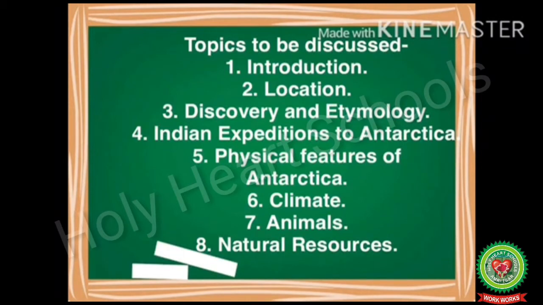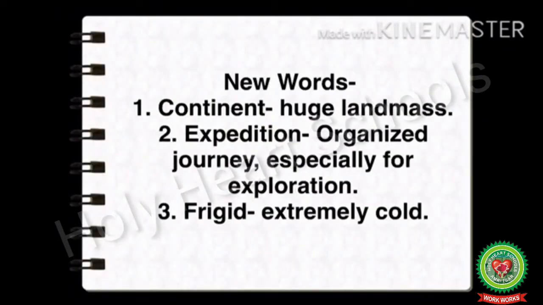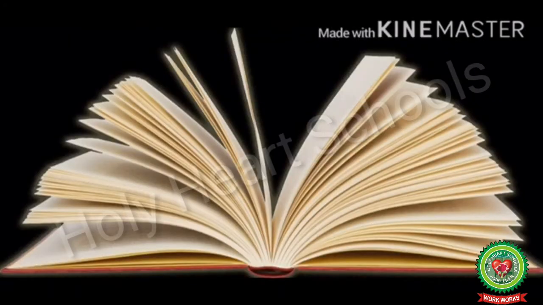resources of Antarctica. New words of today's topic are: number 1, continent, means huge landmass; number 2, expedition, organized journey, especially for exploration; number 3, frigid, means extremely cold. As we all know, Antarctica lies in the frigid zone, extremely cold zone. Students, you have to take out page number 131.